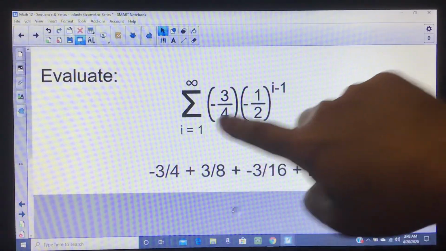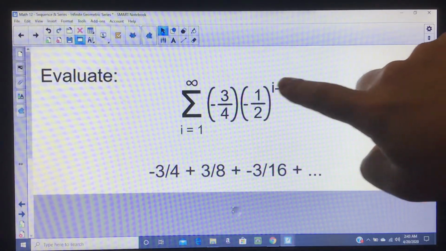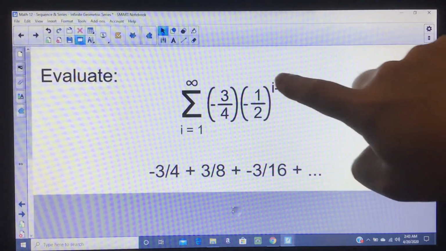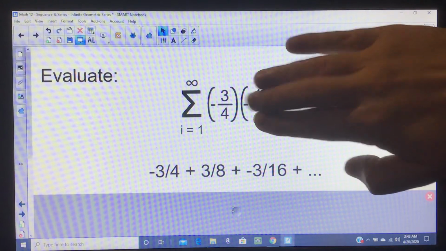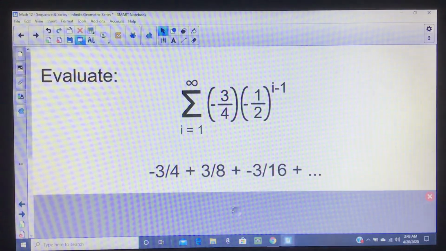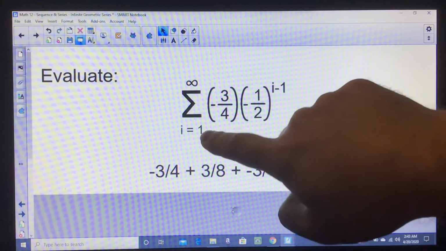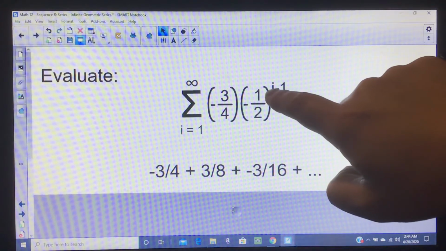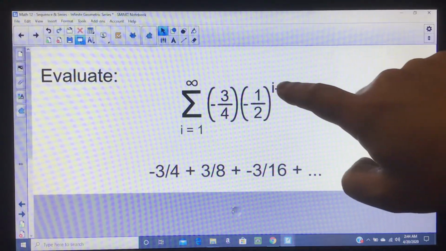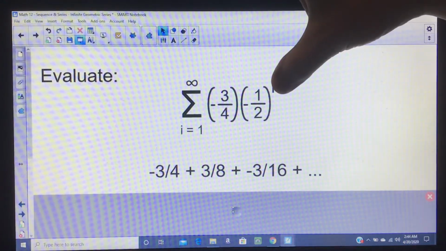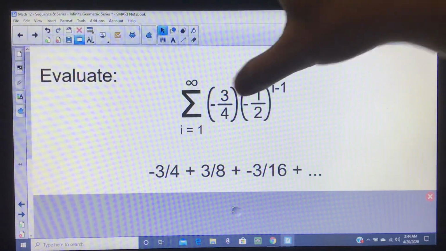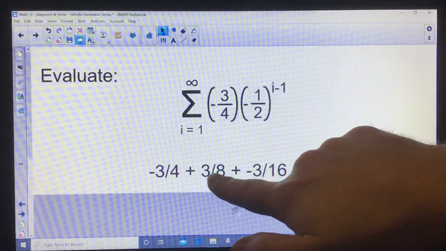So if I plug in 1, I get 1 minus 1, which is 0. Anything to the power of 0 is 1. So I'll just get negative 3/4. What's the second term? Well, if I plug in 2, which is the next number, 2 minus 1 is 1. This to the power of 1 would be this number. So my second term would be negative 1/2 times negative 3/4, which comes out as positive 3/8.